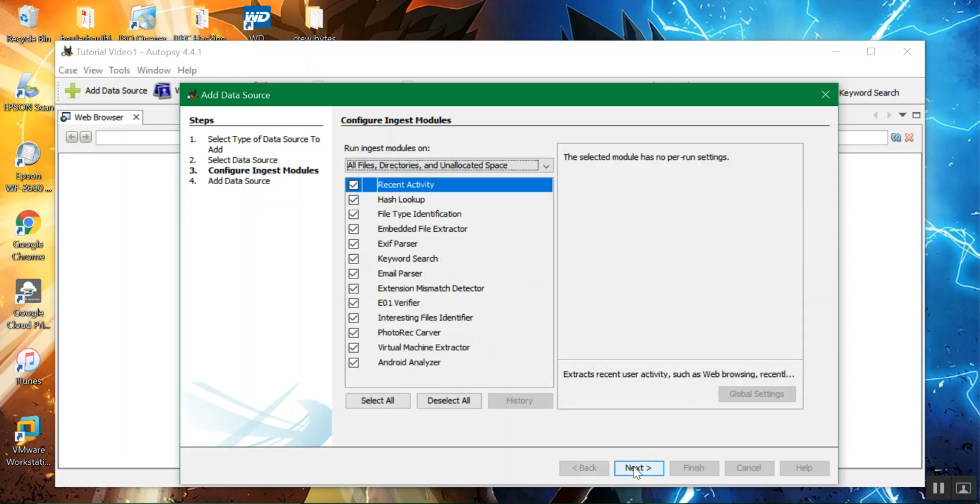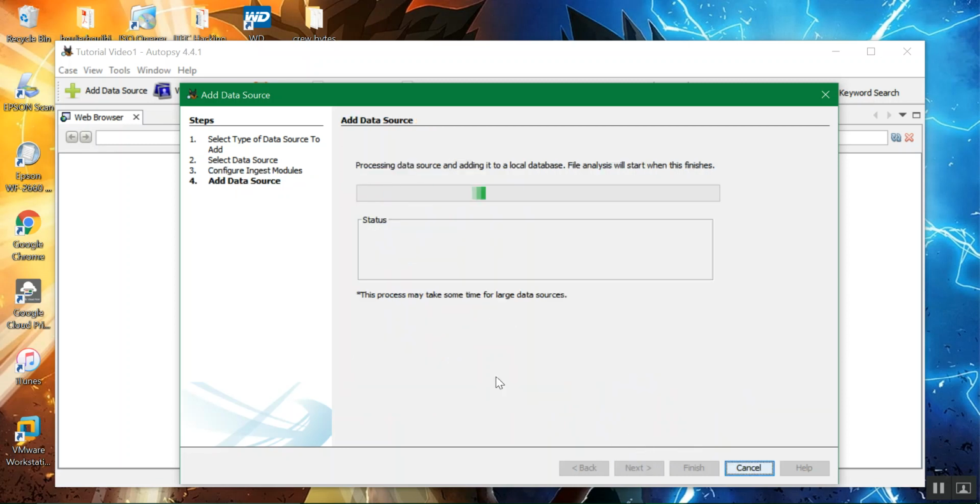Click next. And I just keep all this selected, so you can just click next. As you can see, it has a hash, which we're going to look at later. Now I'm going to pause the video because this may take a while.